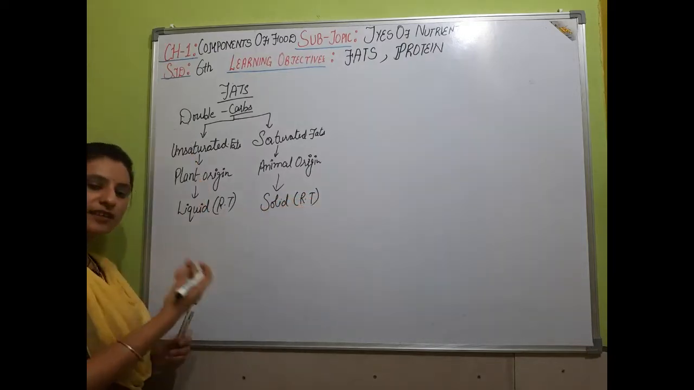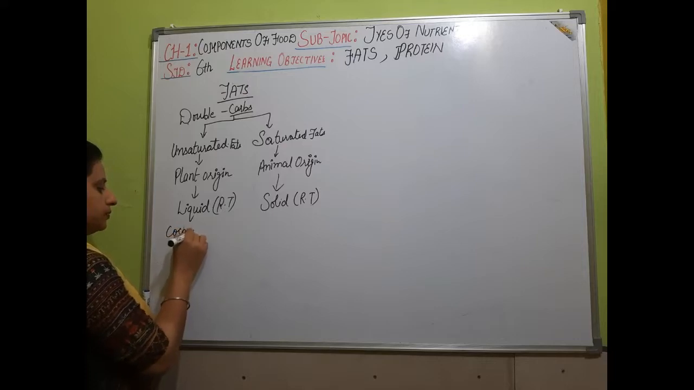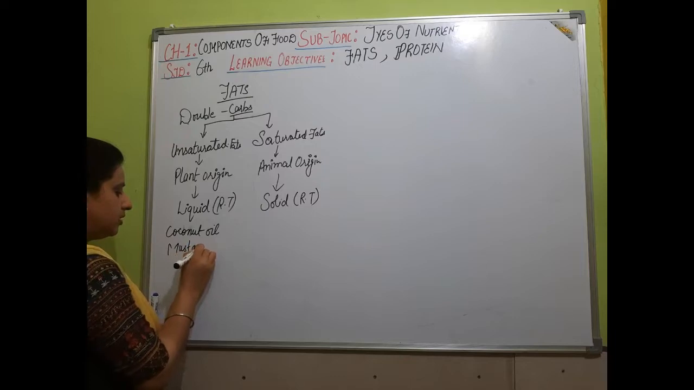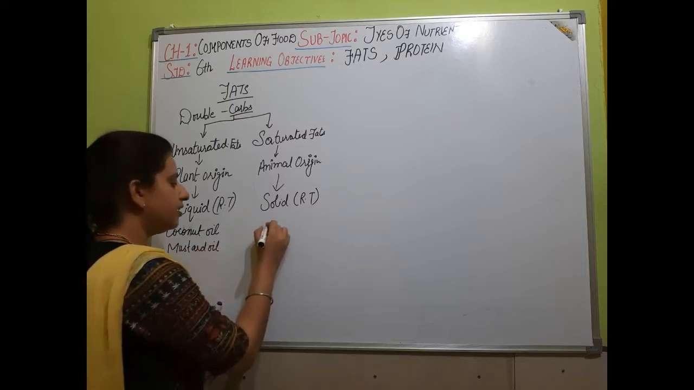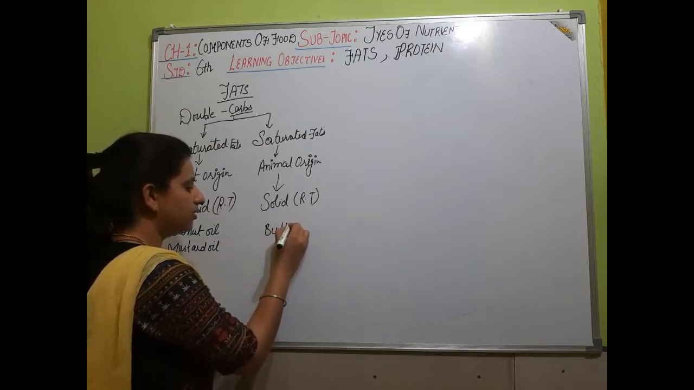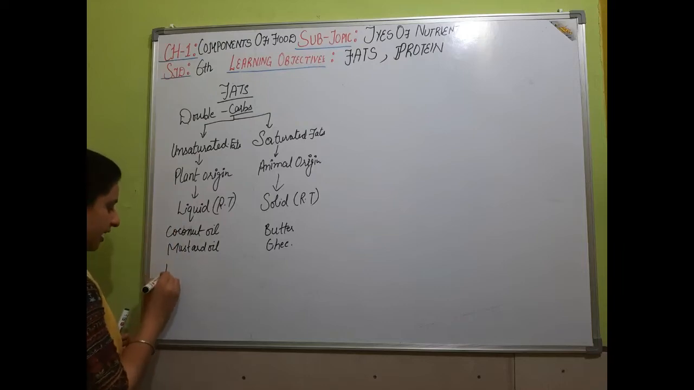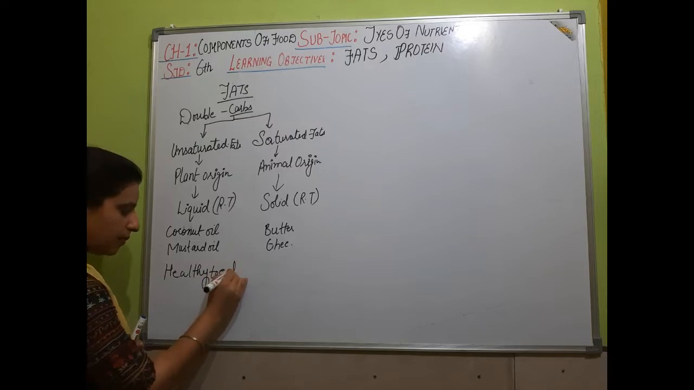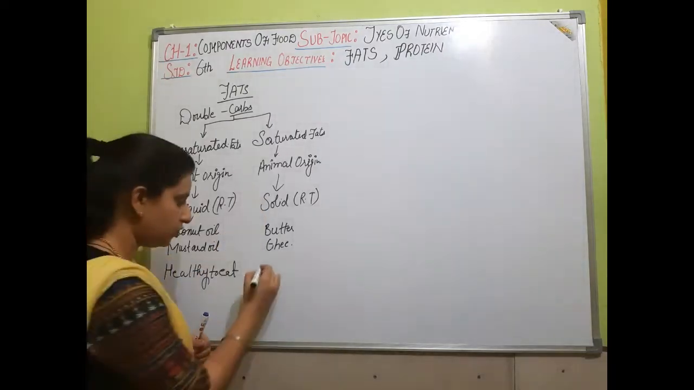If we go for examples, plant origin fats are like coconut oil, then mustard oil, and many more which we can exemplify, and here we can go for butter, ghee. The plant origin fats are healthy to eat, but the animal origin fat is not so healthy.